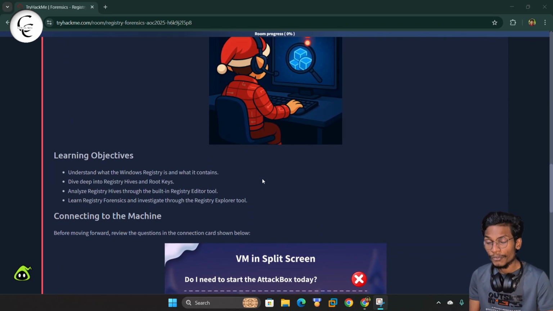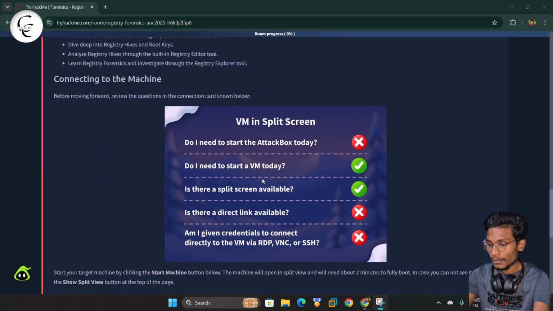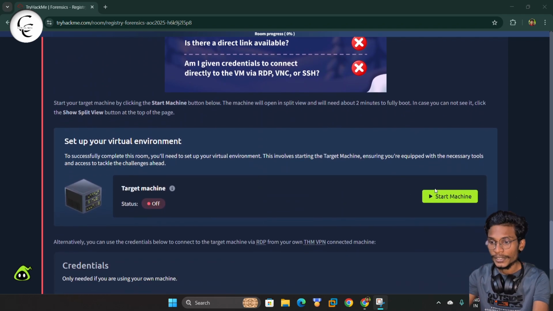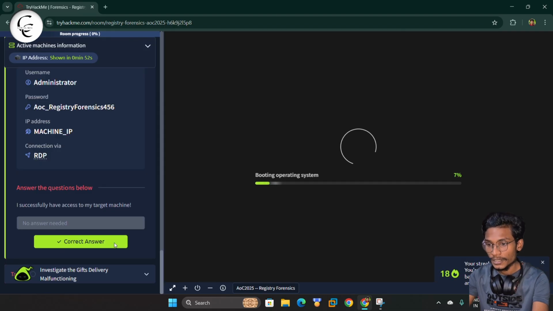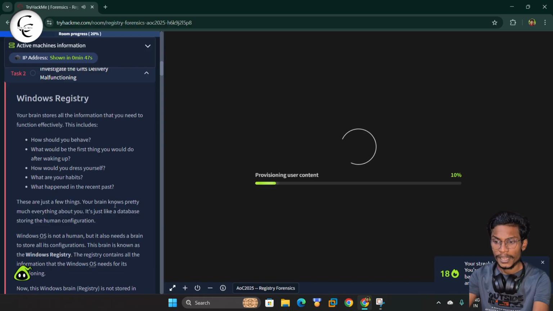In this room, we have the task to perform digital forensics on the registry of the computer or server. Here we have the learning objectives: understand what the Windows Registry is, dive deep into the registry hives or root keys, analyze registry hives through the built-in Registry Editor tool, and learn registry forensics and investigate through the Registry Editor tool. Now you can see we have the connecting to machine information, and we can start our machine. Now we can simply move to task 2.